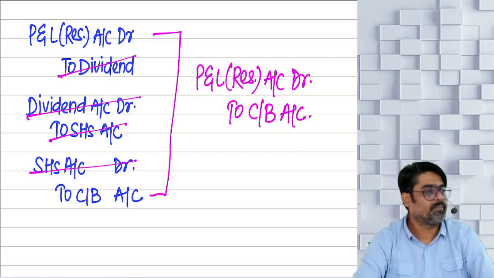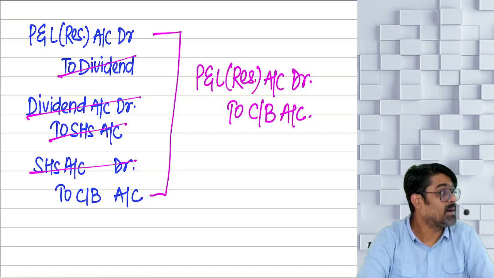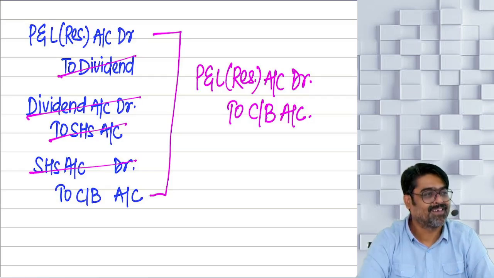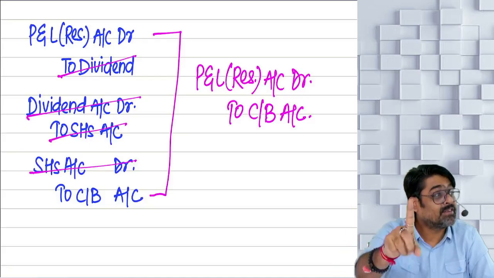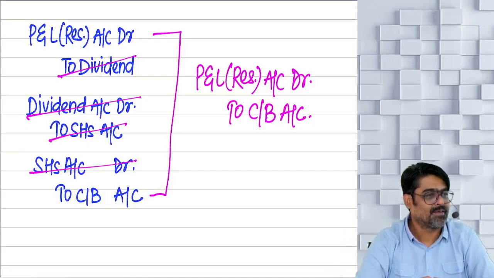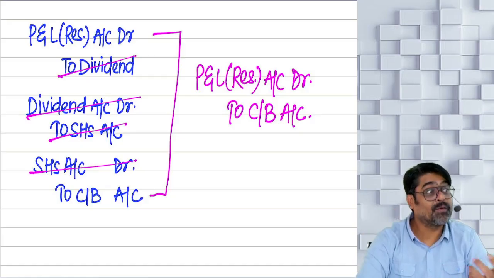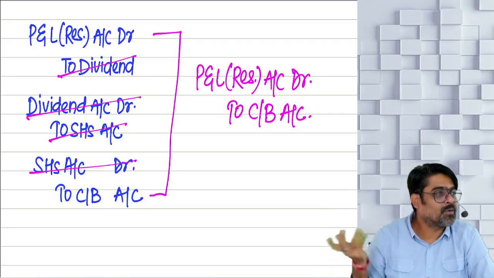So you rightly said dividend is what? Distribution of profits by a company to the shareholder. But the answer was incomplete. Distribution of profits to the shareholder in cash is a dividend. So now, to avoid tax on this, the profits can be distributed in the form of kind also, so that nobody will come to know that we have given what. So instead of shareholder to cash bank, shareholder to asset.